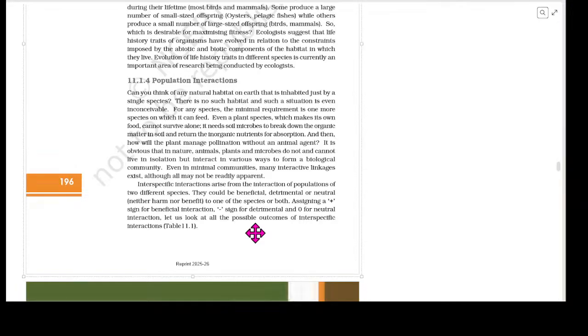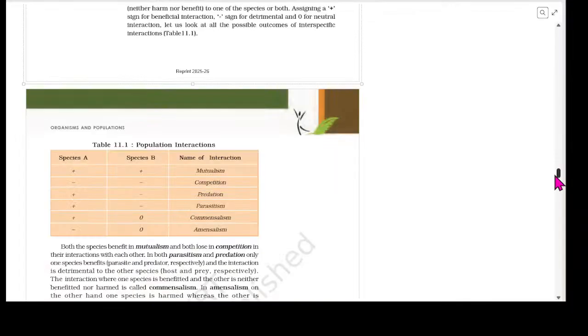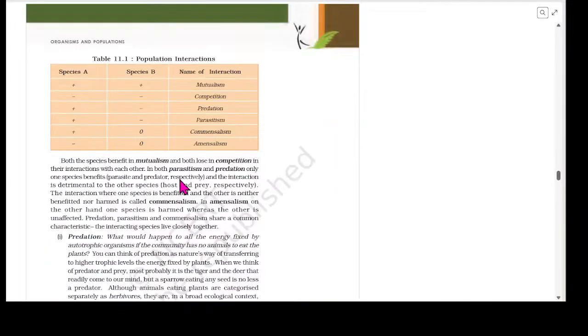Let us look at the possible outcomes of interspecific interactions. Both the species benefit in mutualism, and both lose in competition. In both parasitism and predation, only one species benefits, the parasite and the predator respectively, and the interaction is detrimental to the other species, the host and the prey respectively.